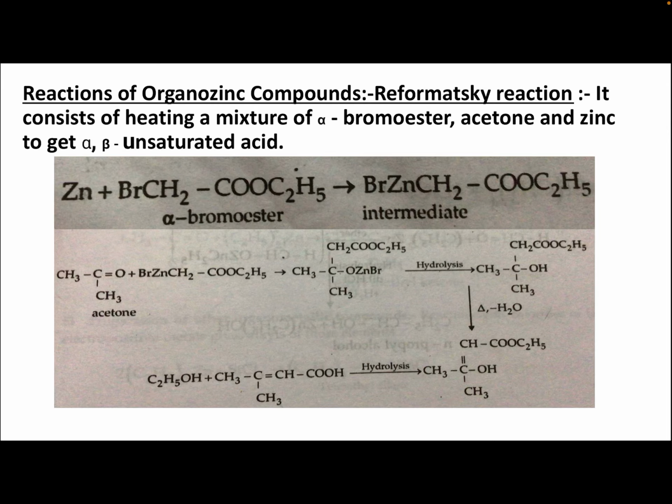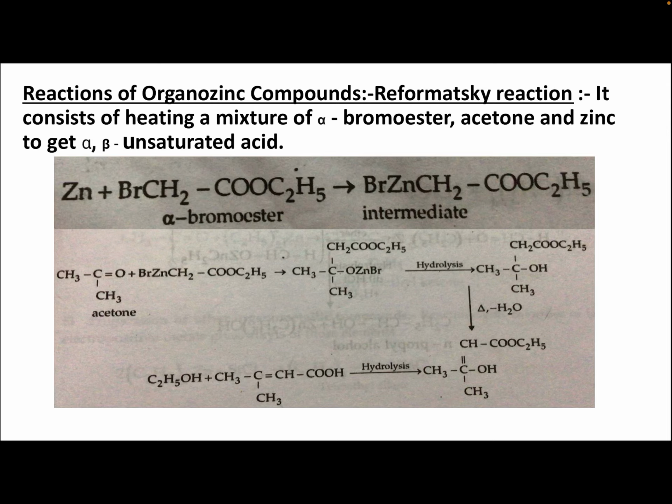So we will see the reaction. Zn plus BrCH2COOC2H5. It was CH3COOC2H5, that is ethyl acetate. C2H5 is ethyl, CH3COO is acetate. One of the hydrogens is removed from the CH3 group and here you are adding Br. So it is in the alpha position, next to the carbonyl group. That carbon is known as the alpha carbon, and the bromine attached to it is in the alpha position. So it is alpha bromoester.